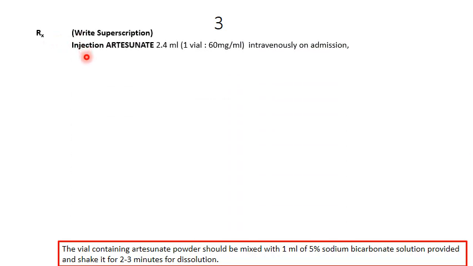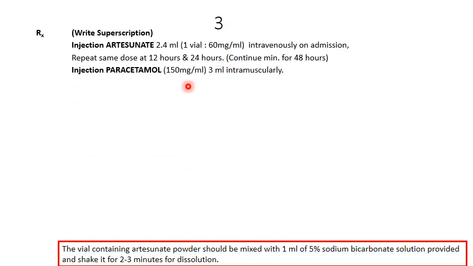then give one of the parenteral artemisinins, that is injection artesunate 2.4 mg per kg. One vial contains 60 mg per ml. It is given intravenously on admission. Repeat the same dose at 12 hours and 24 hours. It should be continued for a minimum of 48 hours.